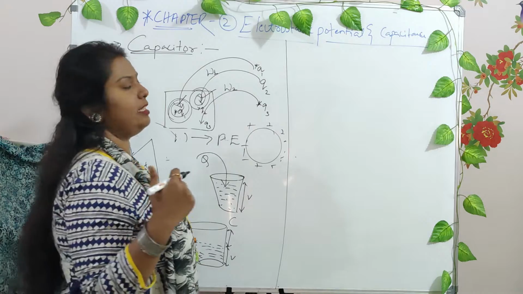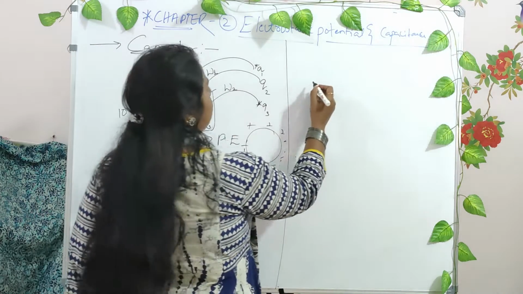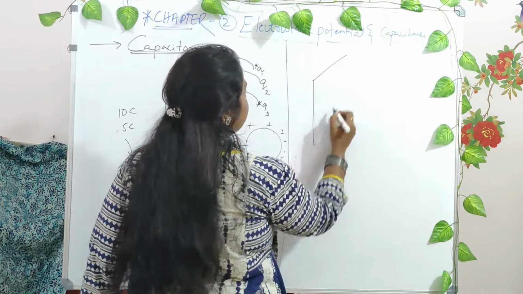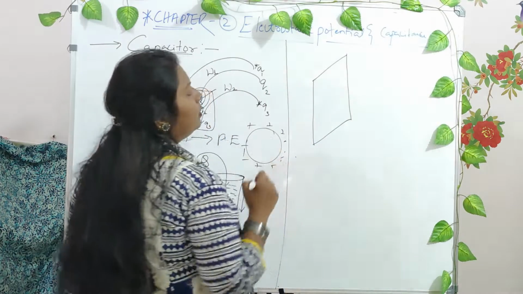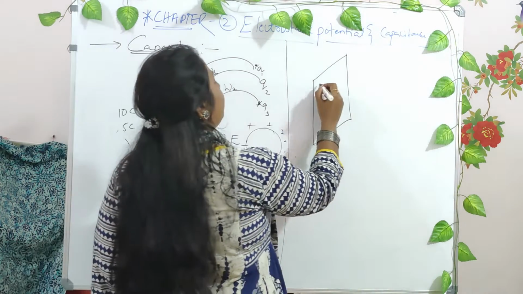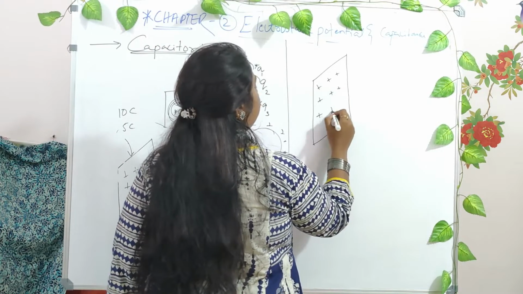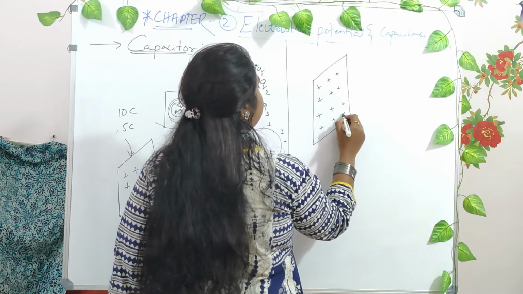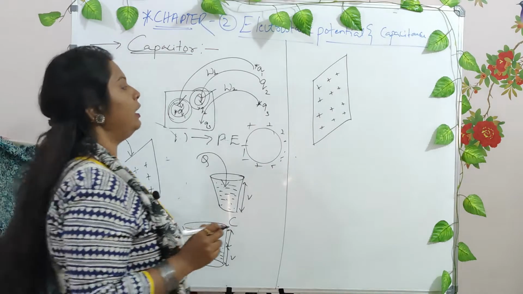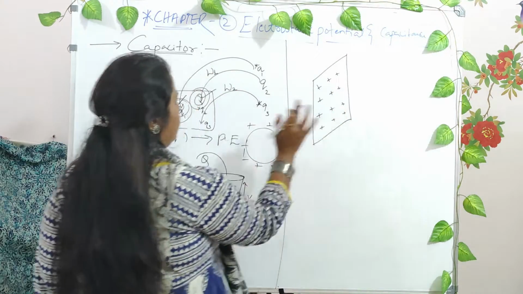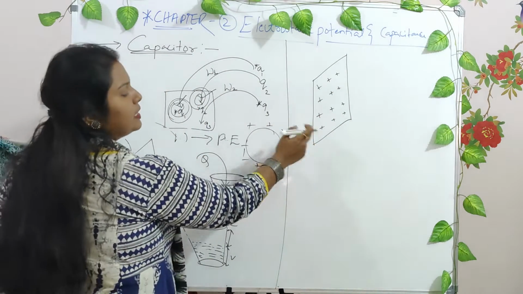Okay, how do we decrease the potential? So understand first. Now this is the plate. Initially it was a neutral plate. Then we have given it positive charges, right? Now this is exactly the plate that we have represented here.